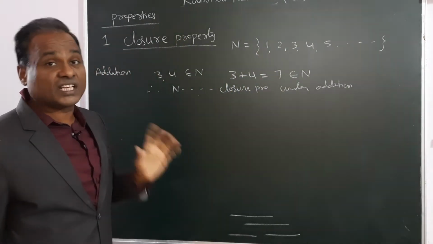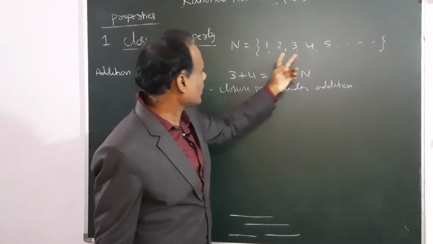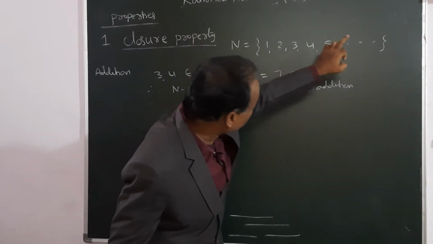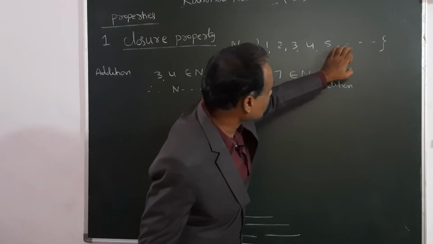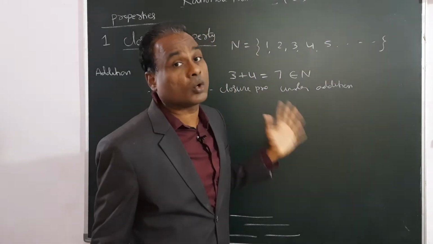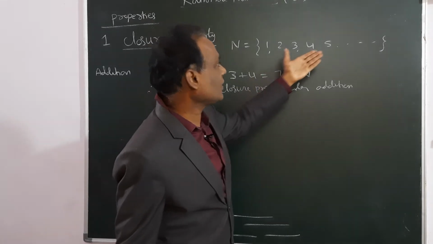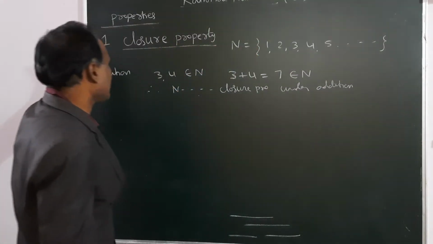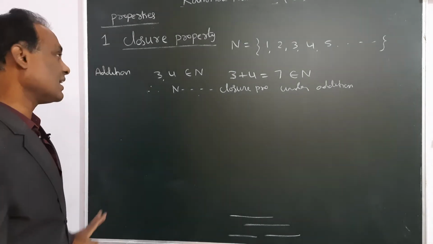So how to verify the closure property? Take any 2 numbers and apply this operation, that is addition. The answer should also be present in this set. If 7 is not in this set, then it is not having a closure property. But you know 7 will be in the natural numbers. 7 is nothing but a natural number. So therefore natural numbers have closure property under addition.